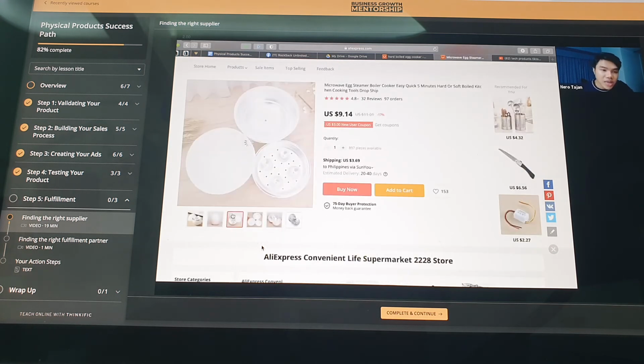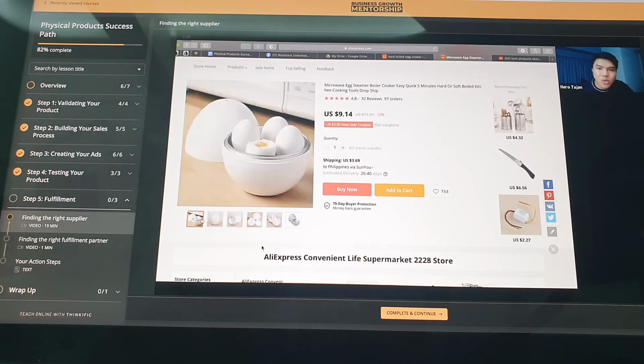Oh my god, I would this right now. I would sell this right now, but I'm not doing kitchen business as a niche. So I'm not selling this. So sa mga kitchen niche, that is for you.